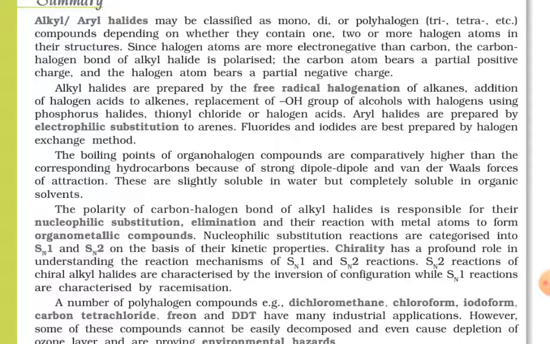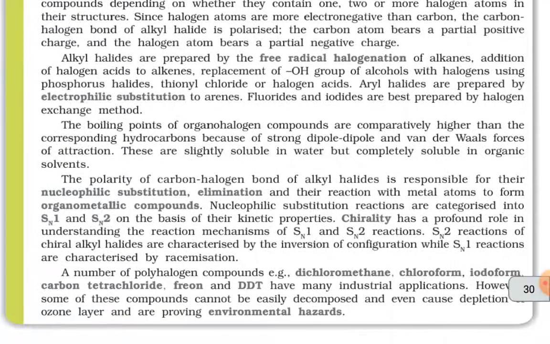Alkyl halides are prepared by the free radical halogenation of alkanes, addition of halogen acids to alkenes, replacement of OH group of alcohols with halogen using phosphorus halides, thionyl chloride, or halogen acids. Aryl halides are prepared by electrophilic substitution to arenes. Fluorides and iodides are best prepared by halogen exchange method.